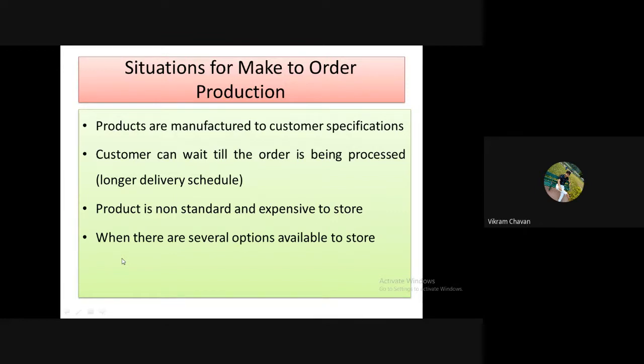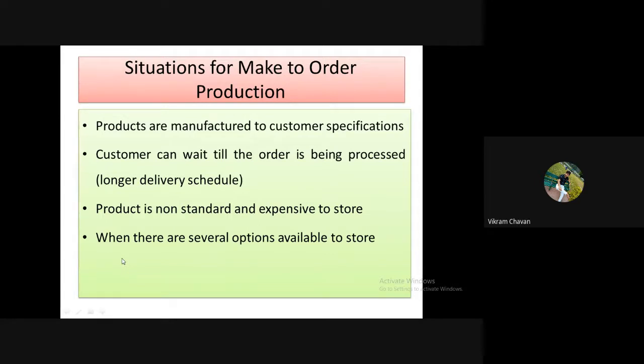In the previous lectures, we started the discussion on types of production. In that we have seen the first type as make to stock and the second type as make to order. We have taken some write-up parts related to make to order production.